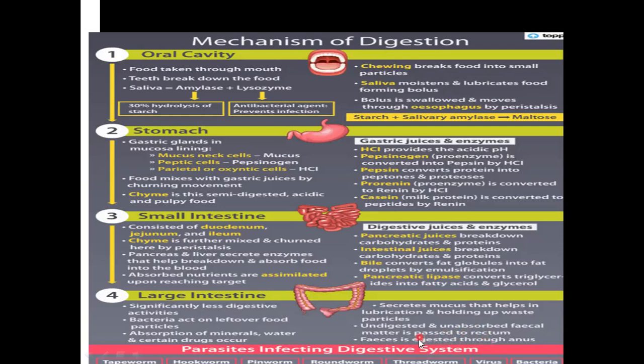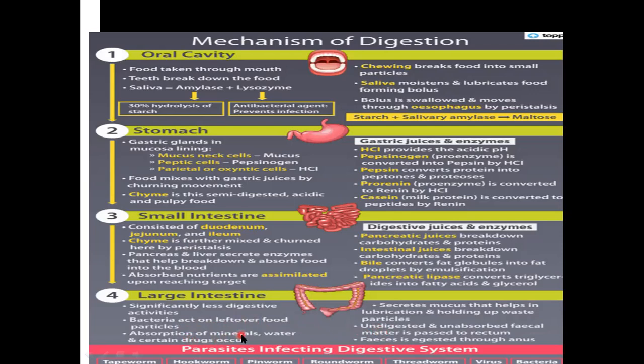So the last part of nutrition is egestion. So the feces are eliminated through the anus. So this is the role of the large intestine. Then many useful bacteria grow in the colon or large intestine, which act on leftover food particles. They are not harmful bacteria. Normally these bacteria grow in the large intestine, and they act on the leftover of the food particles. So it is converted into smaller particles so that it can be easily passed through the anus.